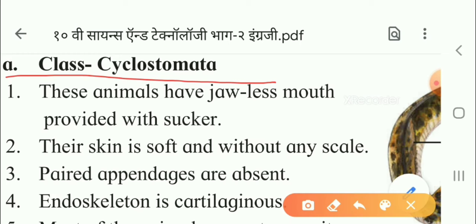Fifth point, most of the animals are ectoparasites. Ectoparasite means they are parasites from the outside. Like a leech, which just sucks the blood from outside. Now, examples are Petromyzon and Myxine. The next class is class Pisces. Let us see, children, now.